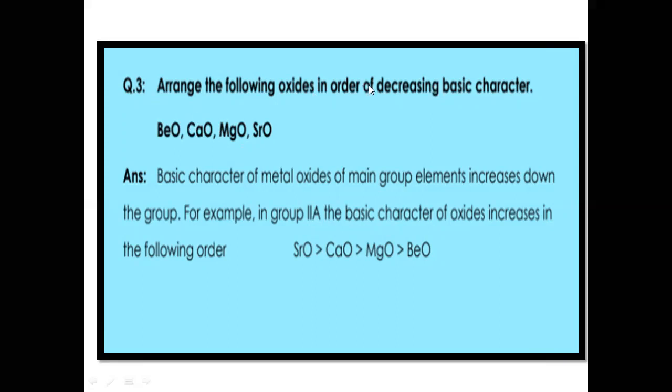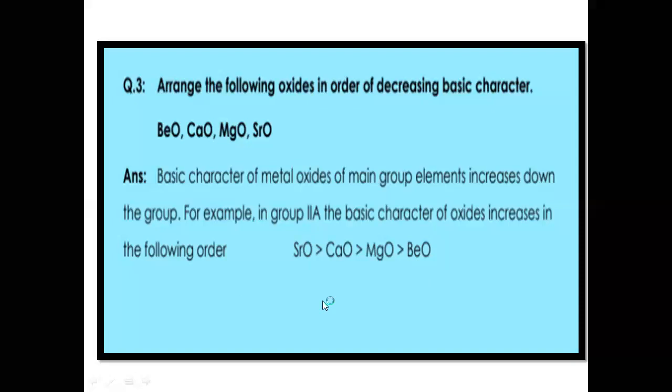But as they ask for decreasing basic character, we will start from the strongest basic character to the weakest. So strontium oxide is most basic, then calcium oxide, magnesium oxide, and the least basic is beryllium oxide. So we will write it in this manner.